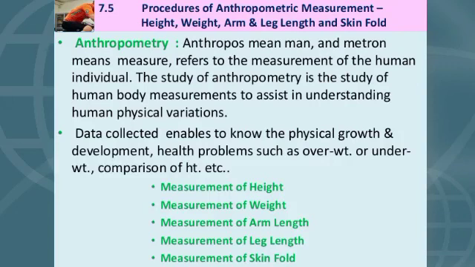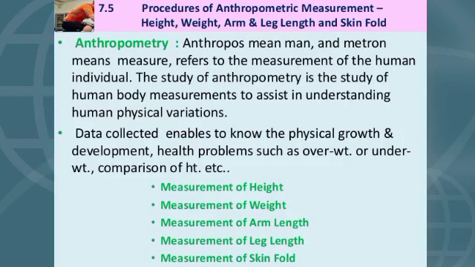The etymology of anthropometry is: anthropos means man and metron means measure, referring to the measurement of the human individual. The study of anthropometry is the study of human body measurements to assist in understanding human physical variations.